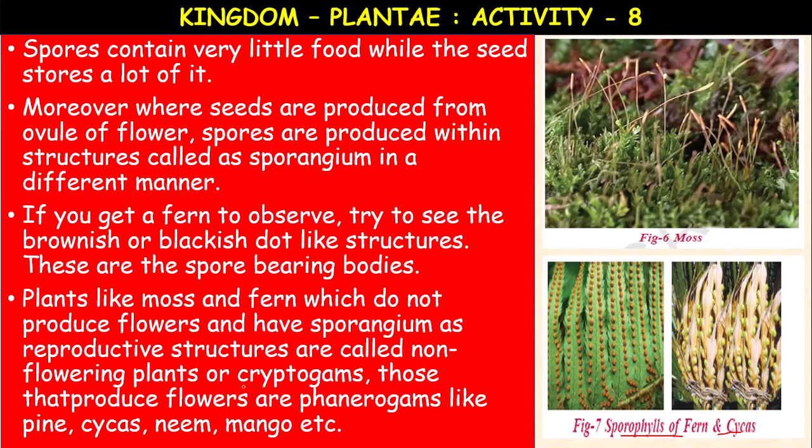Non-flowering plants are also called cryptogams. The flowering plants are called phanerogams. The non-flowering plants are called cryptogams. So those that produce flowers are called phanerogams, like pine, cycas, neem, mango. These are all the examples of the flowering plants. So here cycas is a flowering plant, but it is a gymnosperm. So there is no fruit, only the seeds are produced.